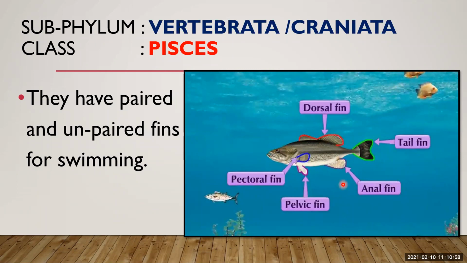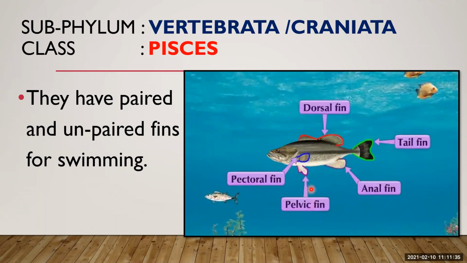Anal fin also lends stability in swimming. If they want to be stable or reduce their speed, they can use this anal fin to get stability. Then pectoral fins are for locomotion and side to side movements. If they want to do side to side movement, they can use the pectoral fin. The pelvic fin helps balance the fish, keep it level, and prevent it from rolling from side to side.